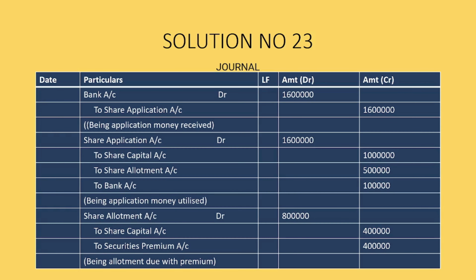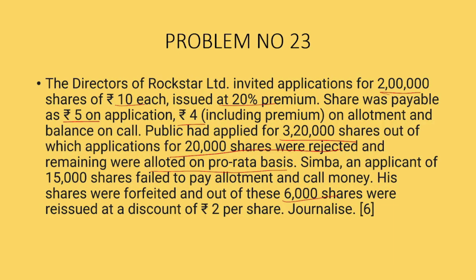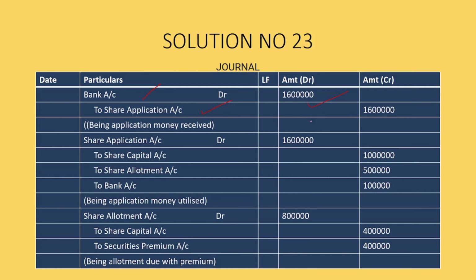Here first we write the journal entry as bank account debit to share application account. That amount will be 16 lakhs, because the question says that 3,20,000 shares amount was received and 5 rupees was application money. So 16 lakh rupees will be the application amount received.